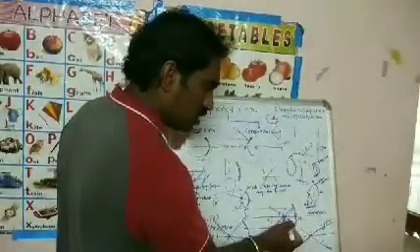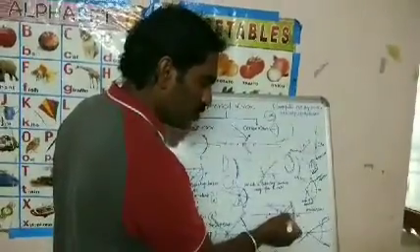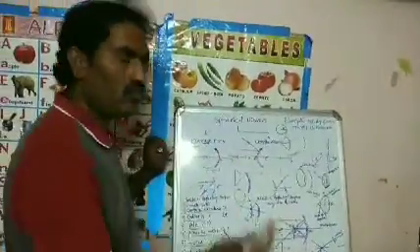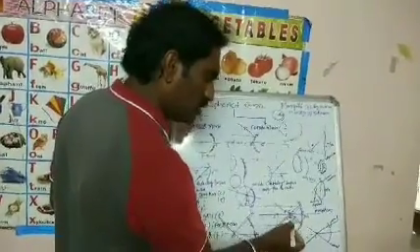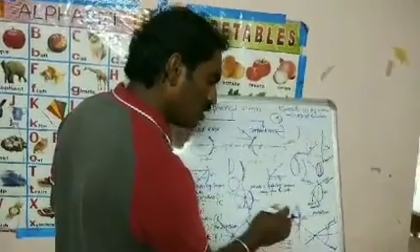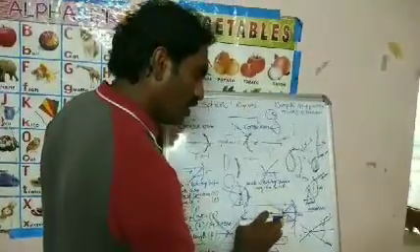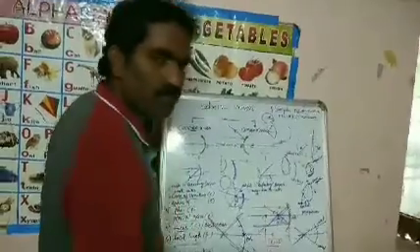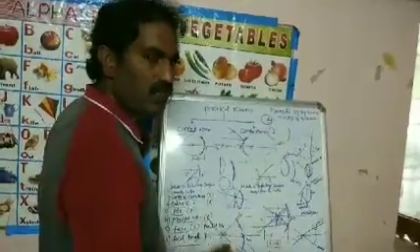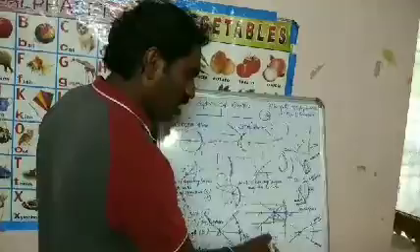The focal length is nothing but the distance between the focus and pole. The focus is always at half of the radius of curvature. That is, R is equal to 2F.